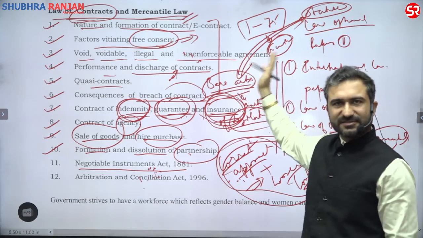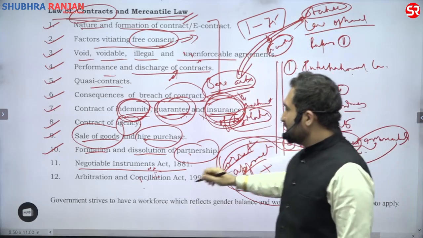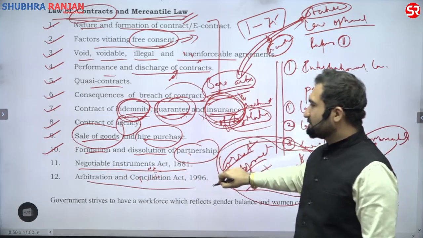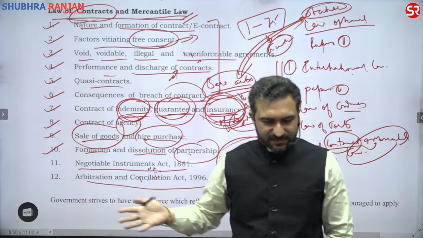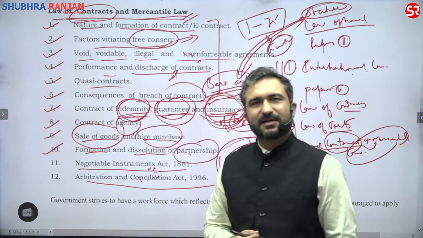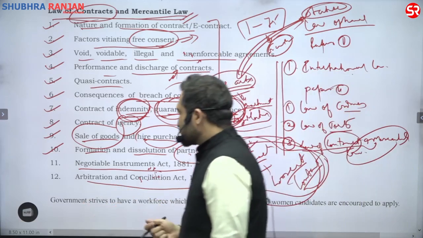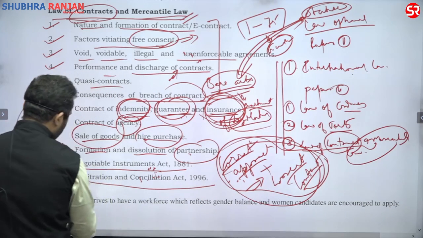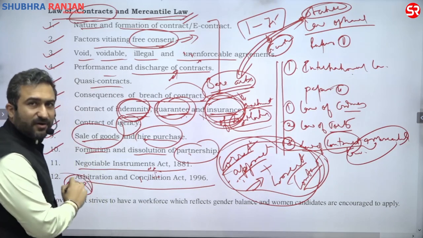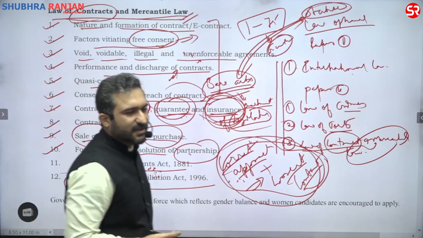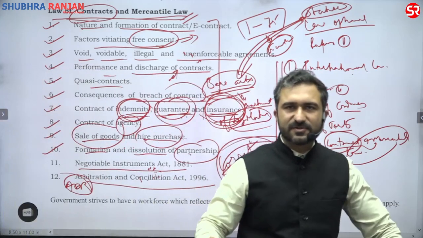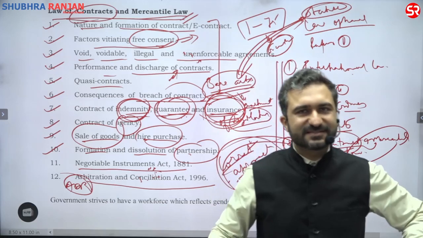We can use them for the same definition. And then the Arbitration and Conciliation Act. These days it is in vogue. It is one of the most sought after legal remedies, which is one aspect of ADR. ADR you would be knowing, alternate dispute resolution. It is one aspect of alternate dispute resolution because of the inundation of cases in India.